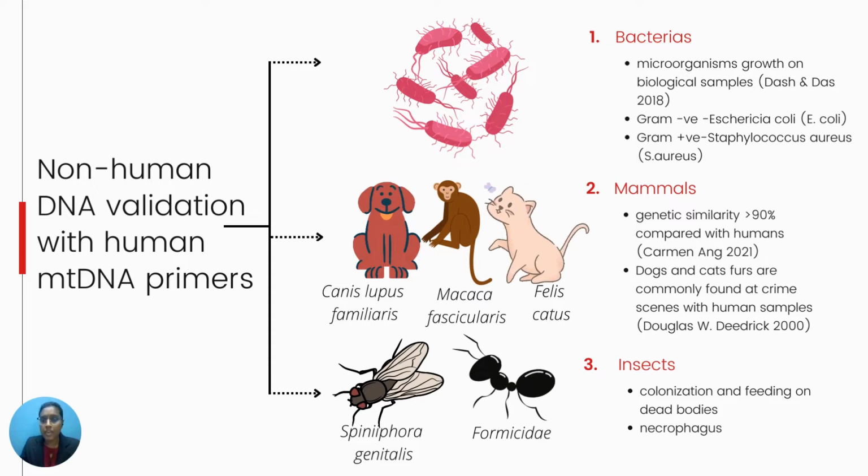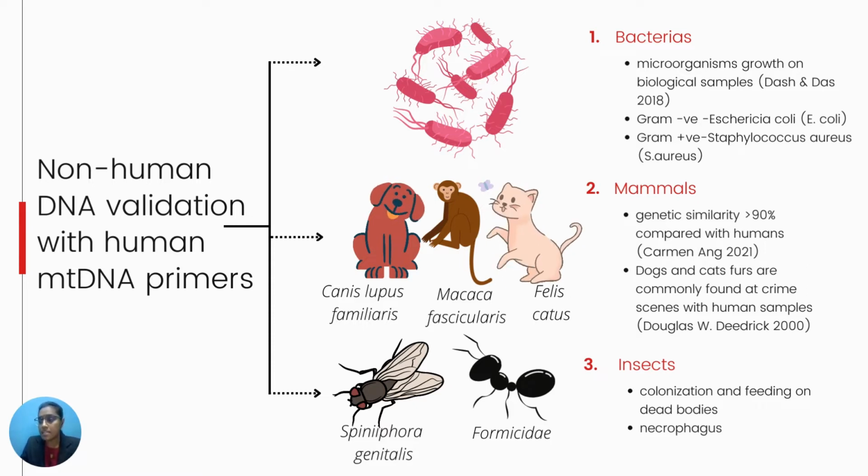In this study, we used three classes of non-human samples from the categories of bacteria, mammals, and insects. Bacteria are very commonly found on human skin, therefore we randomly chose E. coli from the gram-negative group and Staphylococcus aureus from the gram-positive group. In the category of mammals, humans are also categorized as mammals. Dogs, cats, and monkeys have genetic similarity of more than 90% when compared with humans. Therefore, we chose dog, Canis lupus familiaris, Macaca fascicularis, which is the macaque, and Felis catus, the scientific name of cat. We chose these three species under the mammals category to be validated using human mtDNA primers.